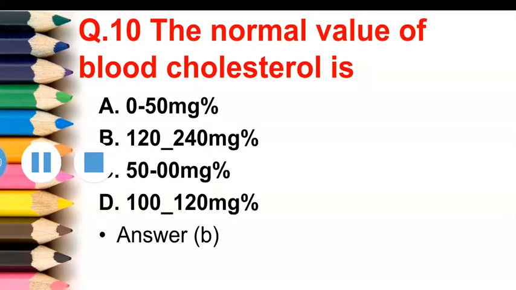Next question is the normal value of blood cholesterol is. Option A is 0 to 50 mg%, option second is 122 to 240 mg%, third option is 50 mg%, and fourth option is 100 to 120 mg%. The correct answer of this question is 122 to 240 mg%, that is answer B is correct for this question.